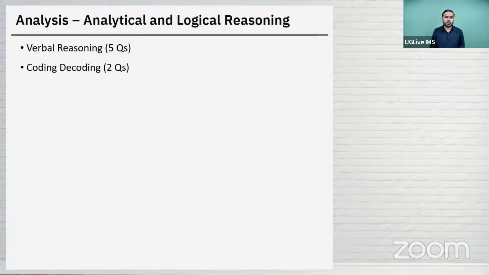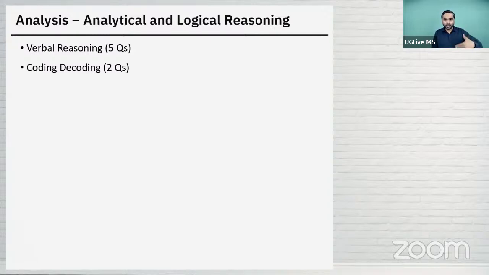There were 2 questions on coding-decoding. In one question, the alphabets were numbered with alternate numbers, like A was 97, B was 99, and so on. Then they asked you to find the code for some 4 alphabets. So that was very easy, straightforward. The other decoding question was difficult. It was not very straightforward. That one had 2 words given.